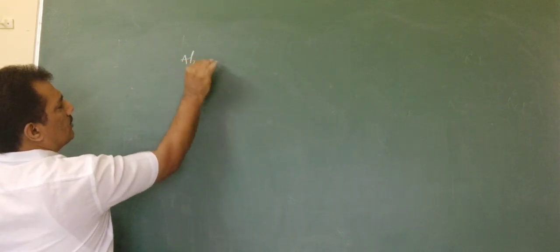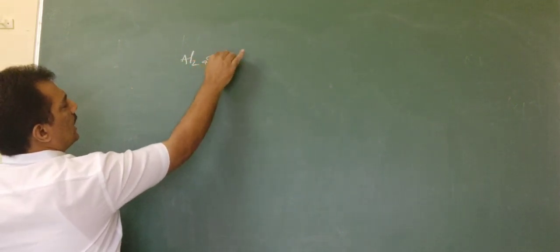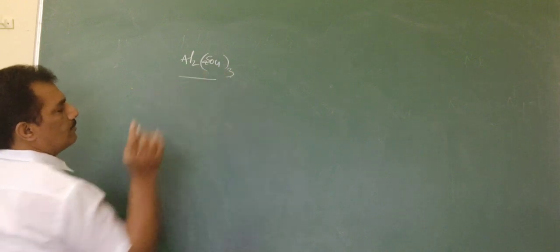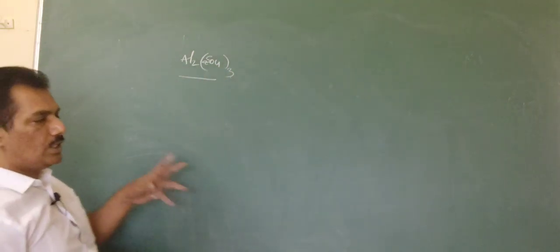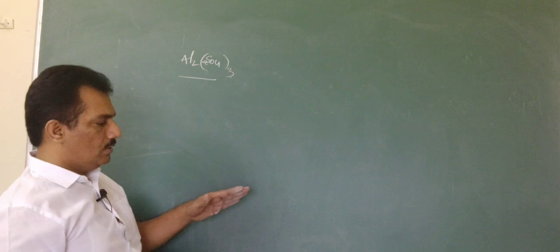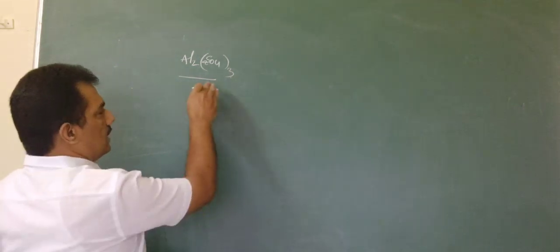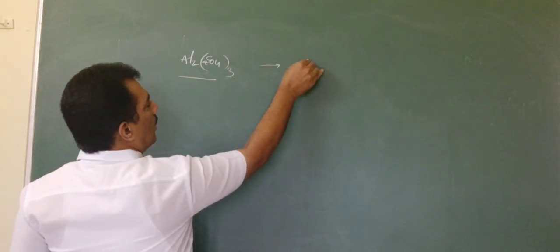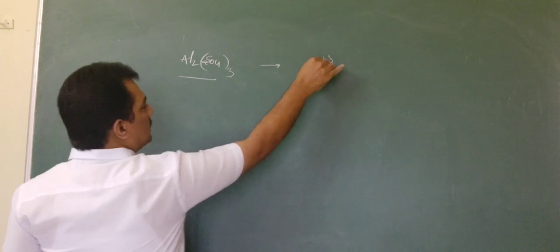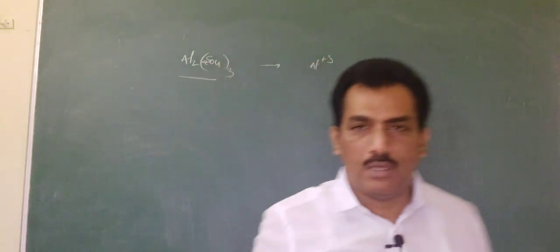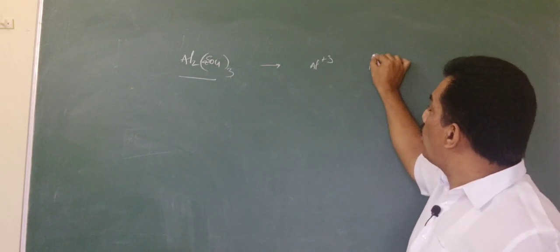Best known example, Al2(SO4)3. This is the best one to understand the concept of equivalent and molar conductance. In this case, the ions present are Al³⁺, and for this ion the conductance may be given as λ° Al.